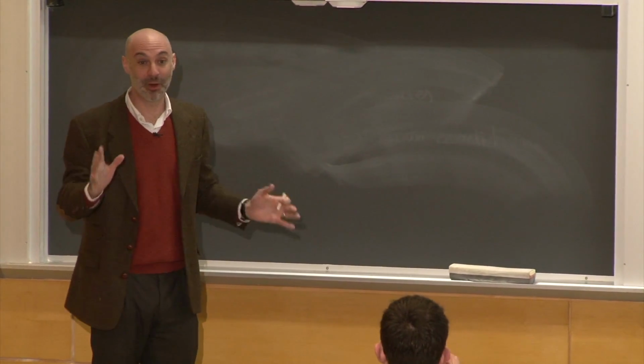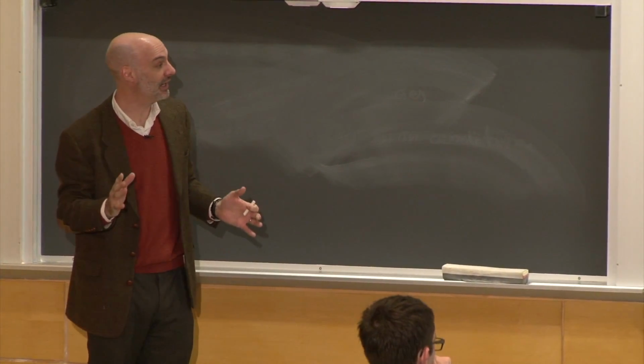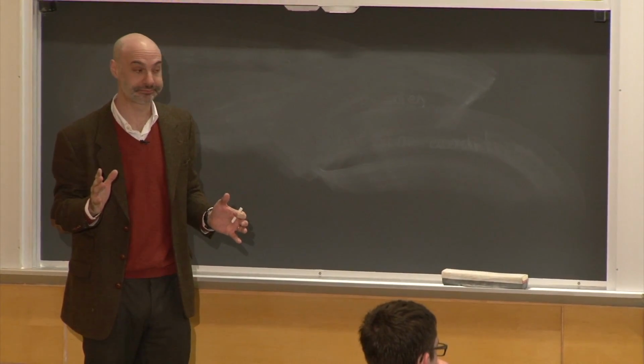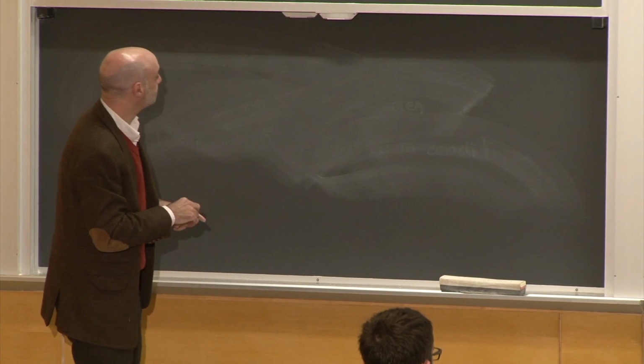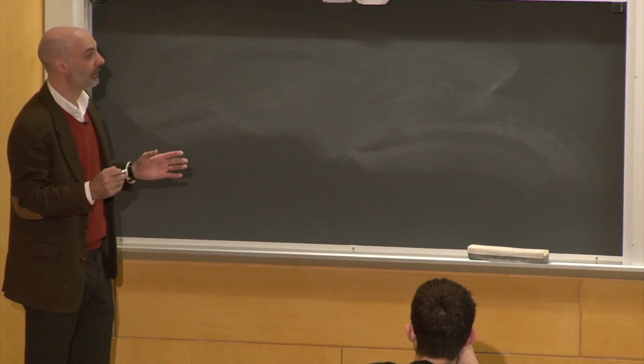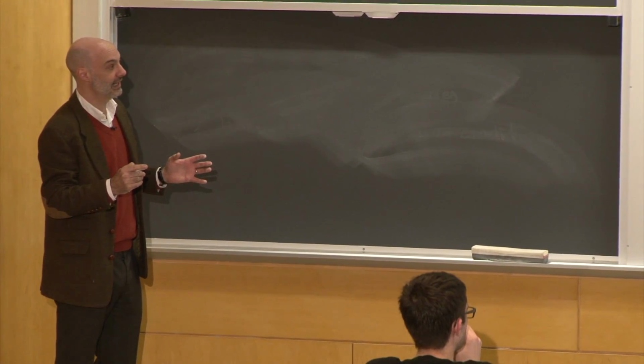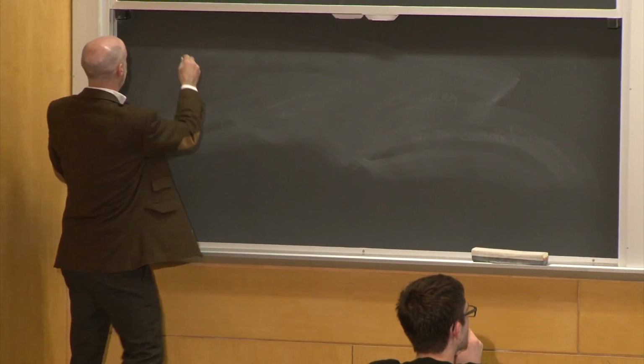OK, and now the fun part begins. So now we're going to show that the evil Turing machine is impossible. So the way to see that it's impossible is to see that we get conflicting results when we look at